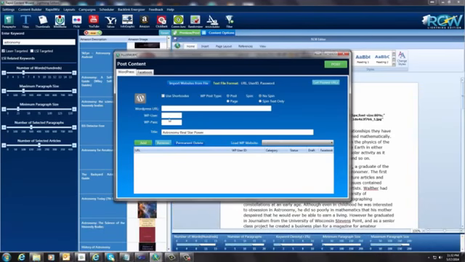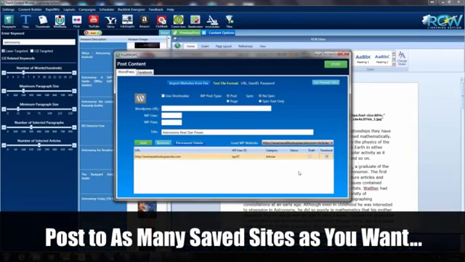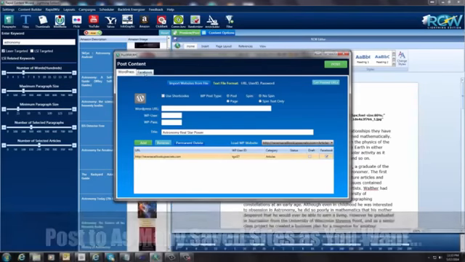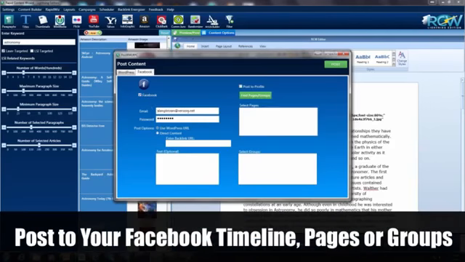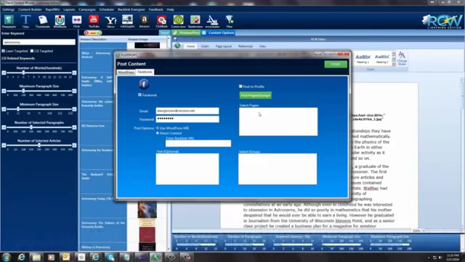So you can either enter the website that you want to post to right here and click add, and it will add it to this drop down list. I already have some that are in here, so I'm just going to select one, and it's already saved for me, and I'm going to post this. This is also going to be posted on Facebook, so I'm going to check that box. Then I'm going to come over here and click this little Facebook because I want it to go to Facebook. And you have three options here with Facebook. You can post it to your personal profile. You can find pages and fan pages and groups that you subscribe to, and post to those.